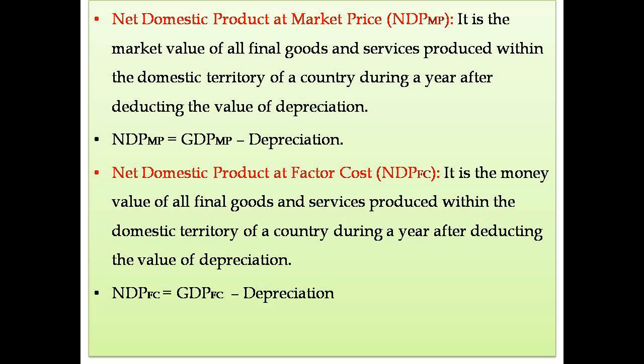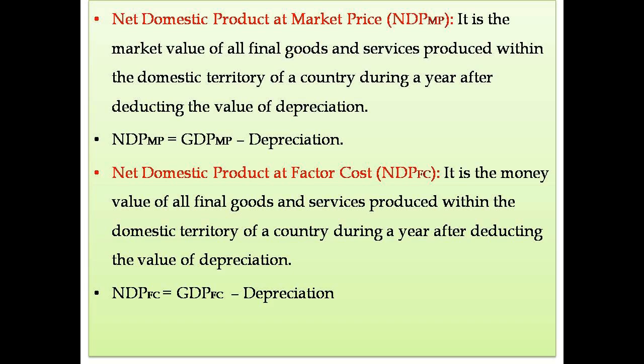Next is net domestic product at factor cost. I told you MP and FC difference is NIT. So it's the money value of all final goods and services produced within the domestic territory of a country during a year after deducting the value of depreciation. So NDP-FC is equal to GDP-FC minus depreciation. So from MP, if you want to get FC, you need to subtract NIT.